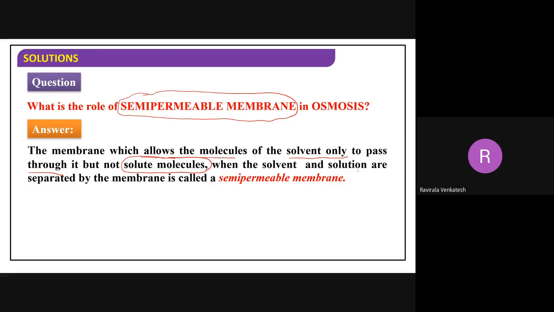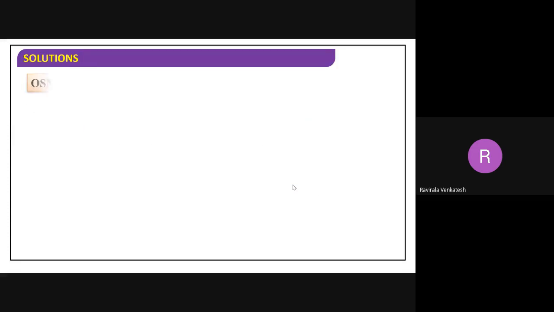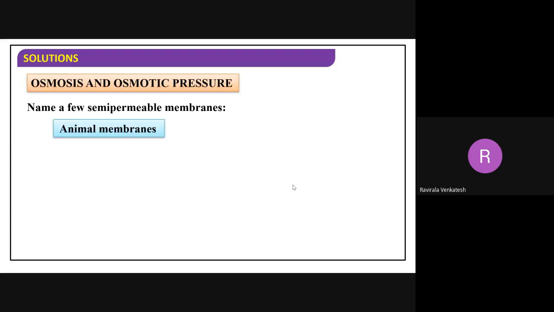When the solvent and solution both are separated by this membrane, it is called a semi-permeable membrane. So this is the definition of the semi-permeable membrane. This is very simple. The substance which allows flow of solvent molecules through it is called what? Semi-permeable membrane, when it is separating lower and higher concentration. Next, I told you already, animal membranes are generally taken as semi-permeable membrane, right?